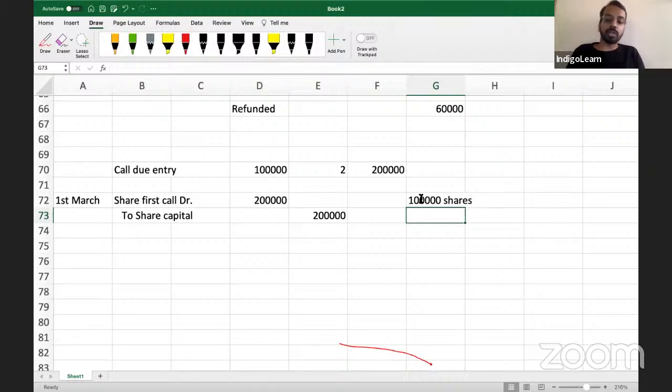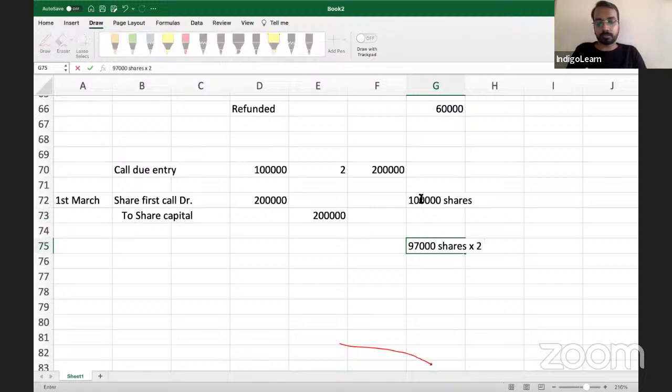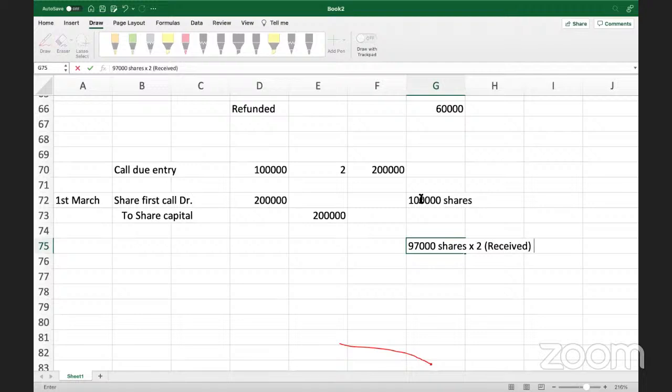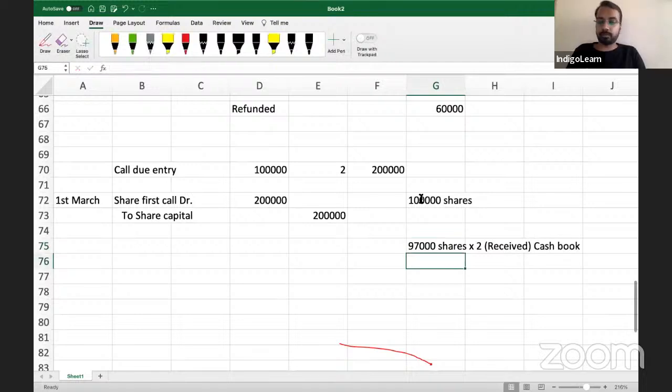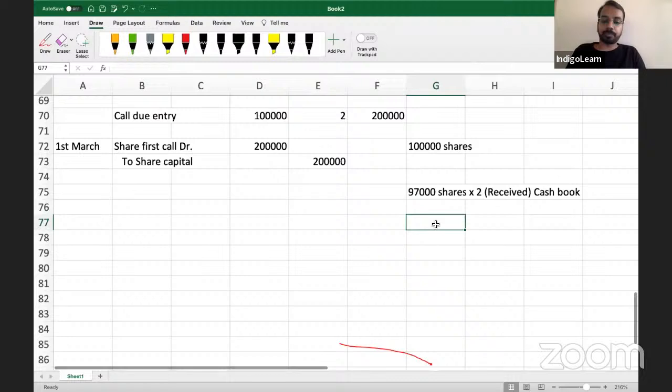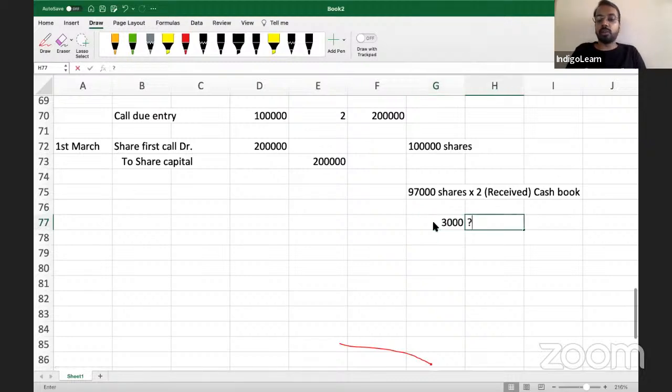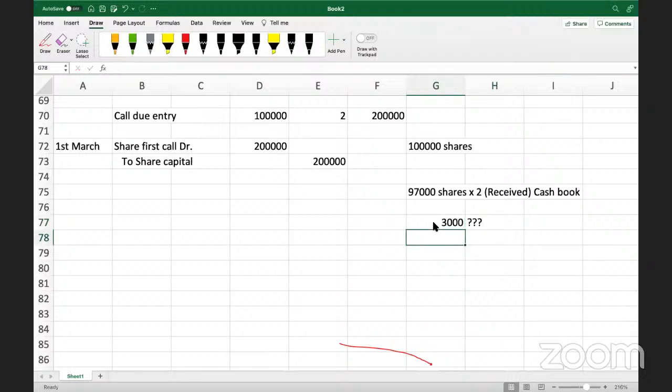So for 97,000 shares you will receive cash, and this will go to your cash book. For the balance 3,000, what will you do? Calls in arrears. You will transfer it to calls in arrears.